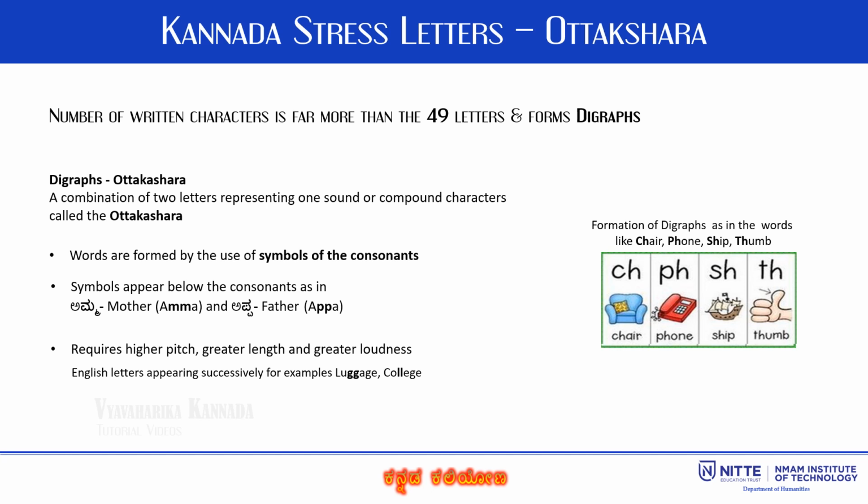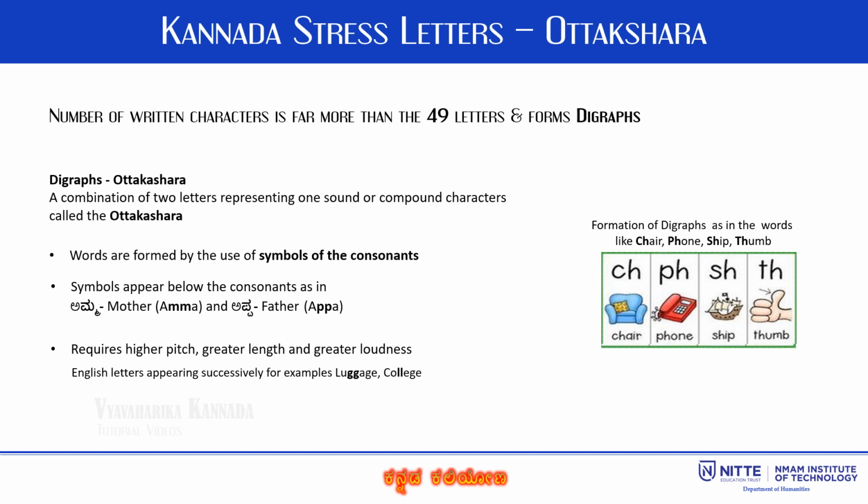These Kannada stress words require higher pitch, greater length and greater loudness during pronunciation. In the above examples, amma and appa, stress is decided by ma and pa.